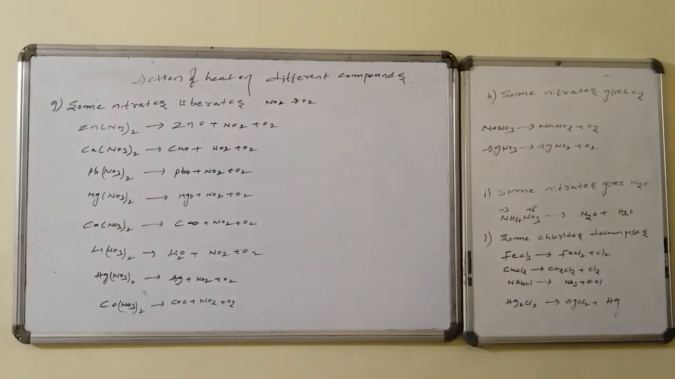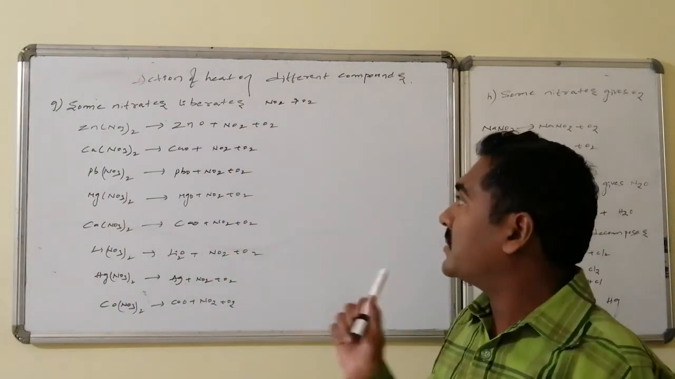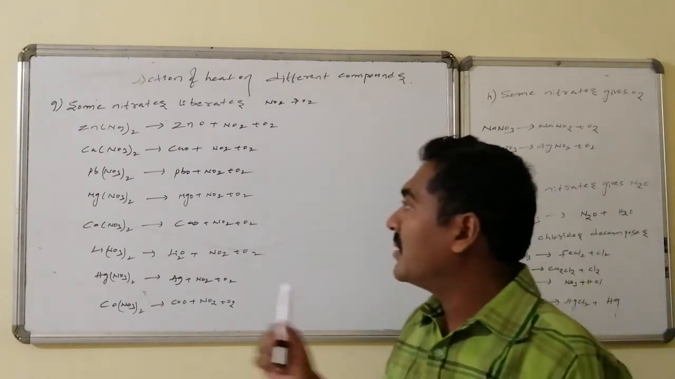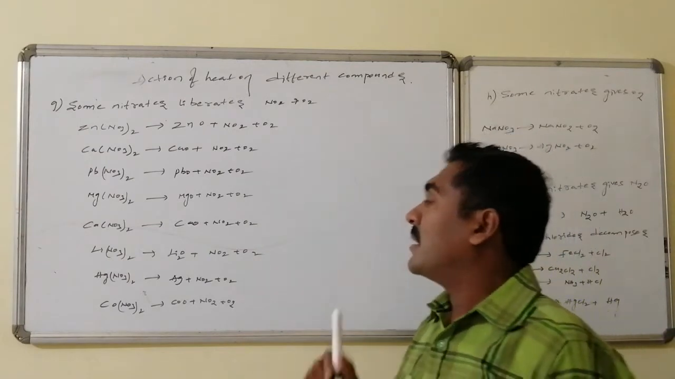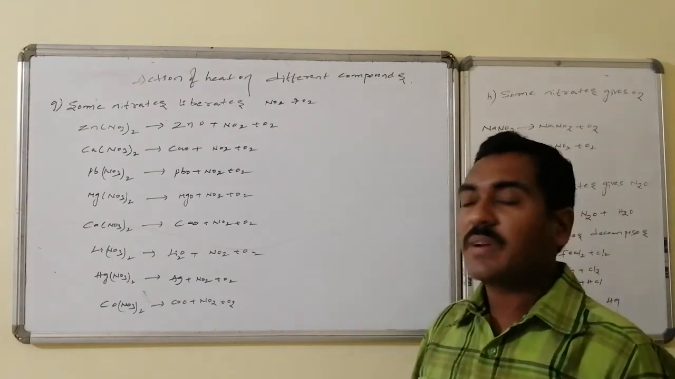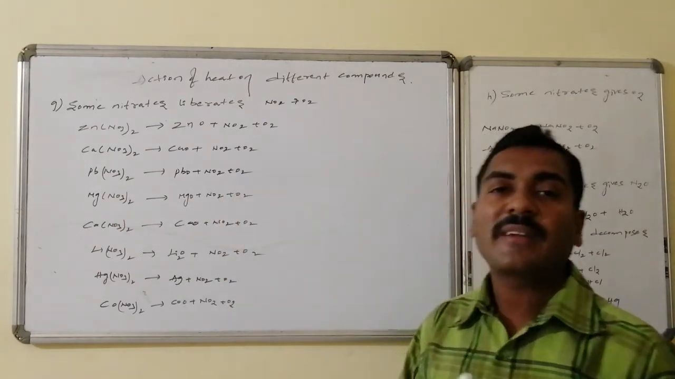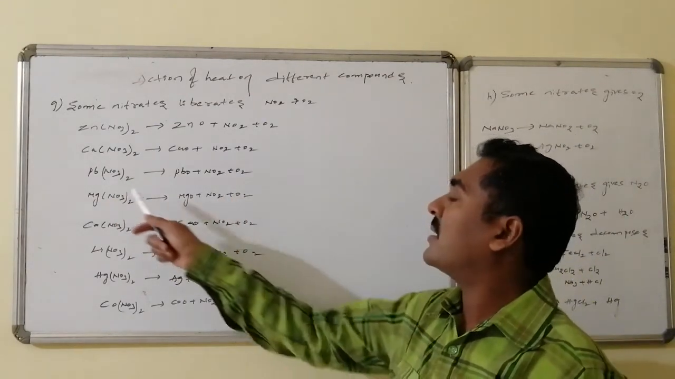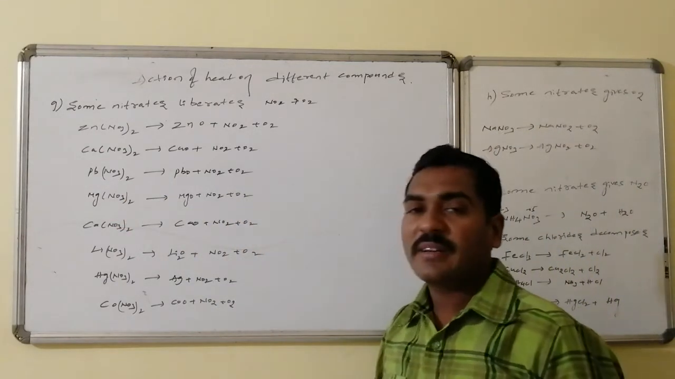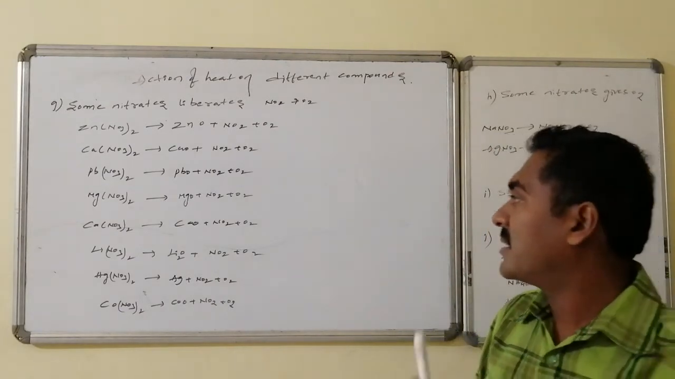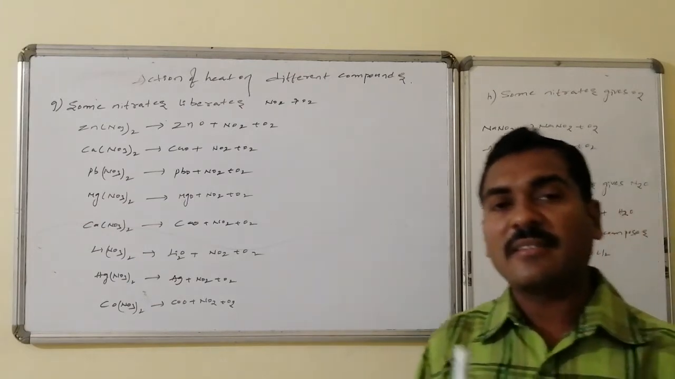Some nitrates liberate nitrogen dioxide as well as oxygen. For example, zinc nitrate is converted to zinc oxide, NO2 followed by oxygen. Copper nitrate is converted to copper oxide, nitrogen dioxide as well as oxygen. Lead nitrate is converted to lead oxide, NO2 followed by oxygen. Here nitrogen is maintaining +5 state, and in NO2 nitrogen is at +4 state, that is reduction. Conversely, oxygen of -2 is converted to oxygen 0, that is oxidation. Magnesium nitrate is converted to magnesium oxide, NO2 and oxygen. Calcium nitrate is converted to calcium oxide, NO2 as well as oxygen.